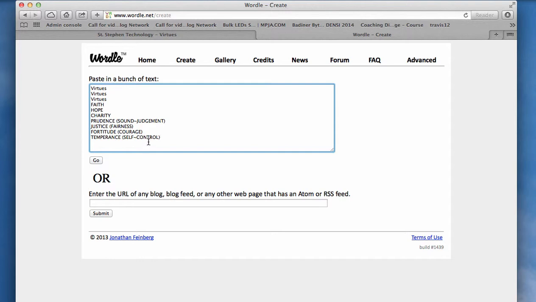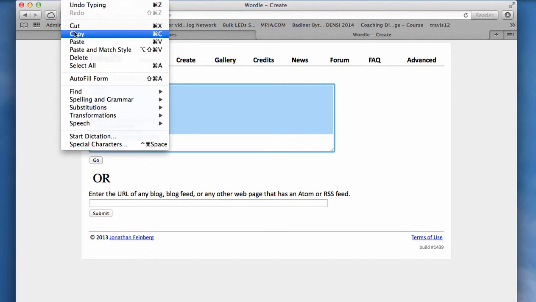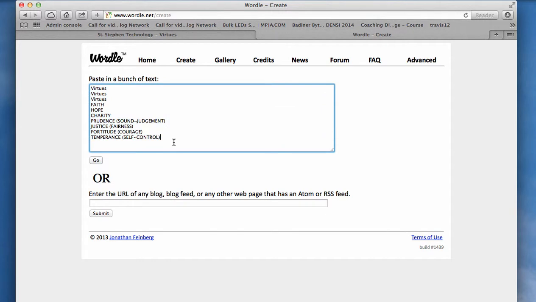Before I hit the go button with Wordle, I want to copy everything that I have here in the Wordle, again with Command C, because in the event that I have to go back and do this again, all I need to do is paste my text. I don't have to start typing again. So I have virtues spelled correctly. I have faith, hope, charity, prudence, justice, fortitude, temperance, and the definitions. So I'm going to hit go.